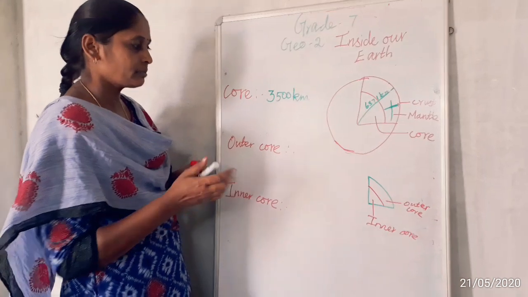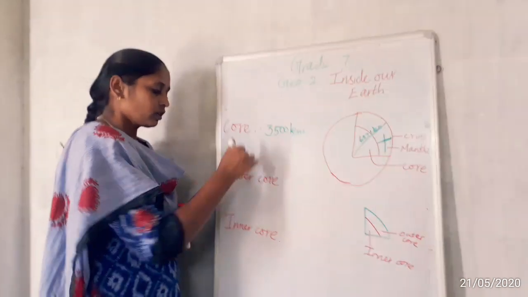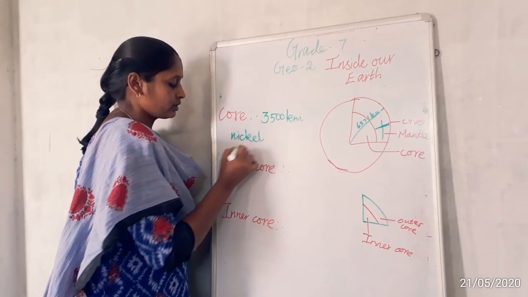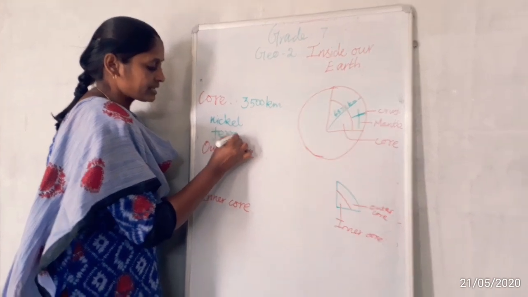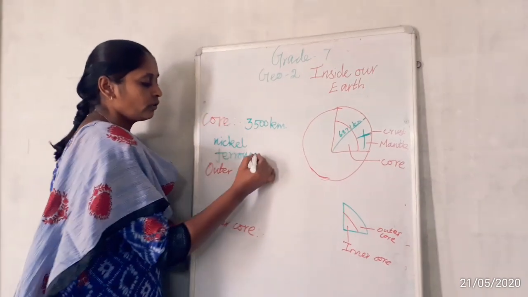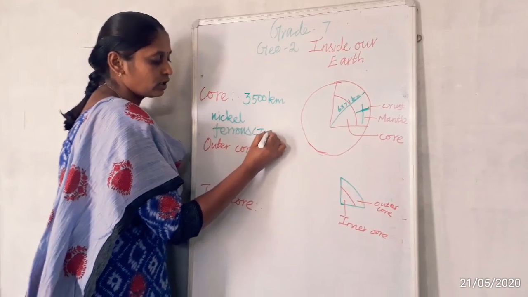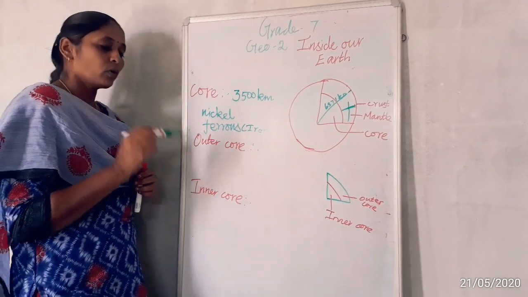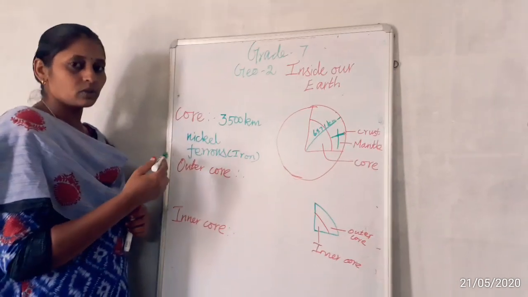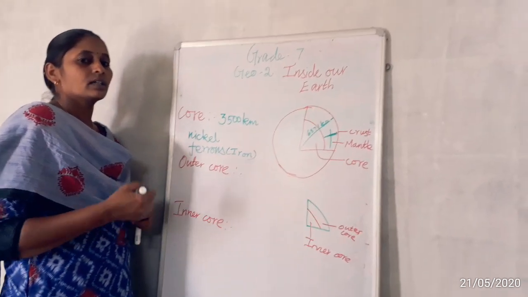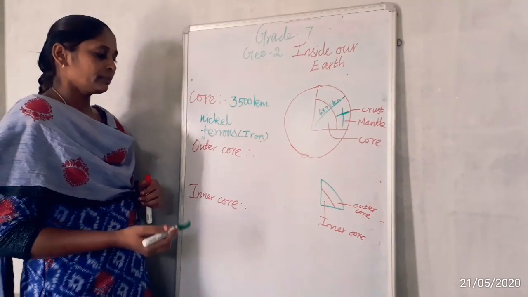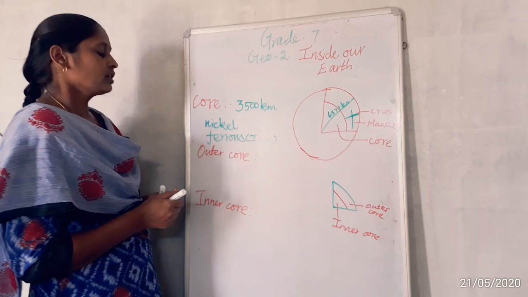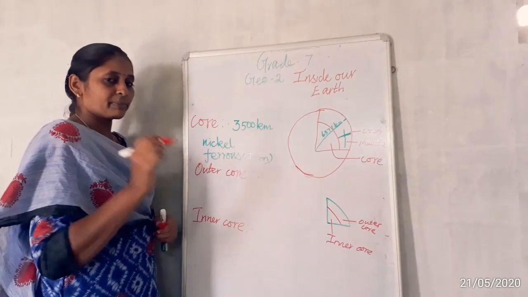What are the minerals in the outer core and inner core? In both cores we have nickel and ferrous. Nickel and ferrous are present in large amounts in the core. What do you mean by ferrous? Ferrous means iron. So nickel and ferrous are present more in the core. These two are also minerals, like silica, magnesium and aluminium we already mentioned.